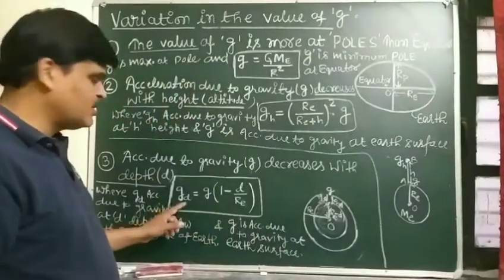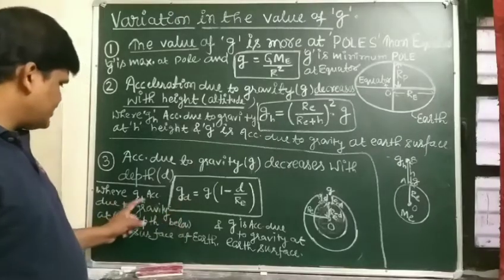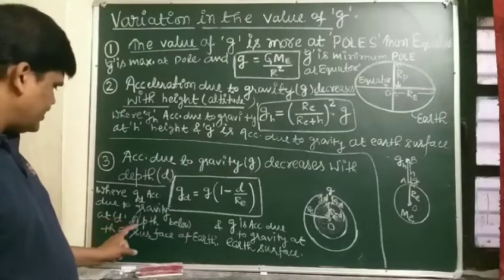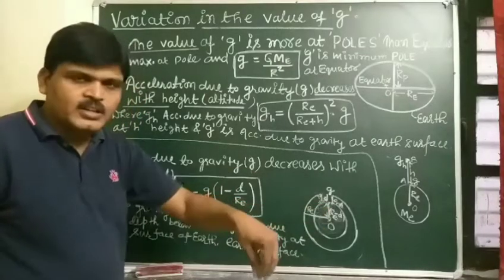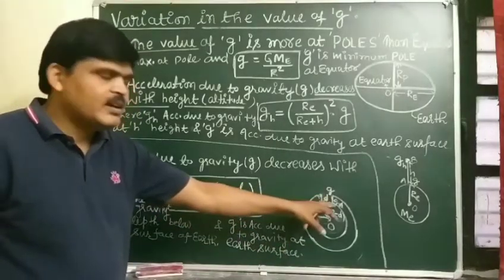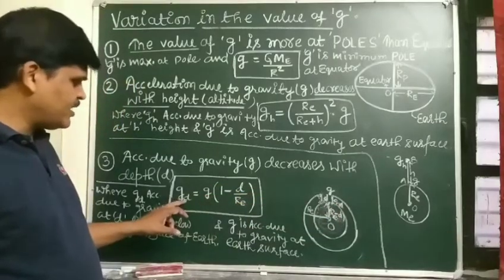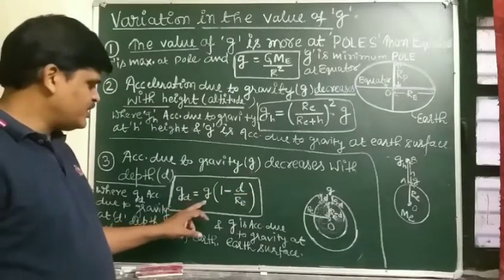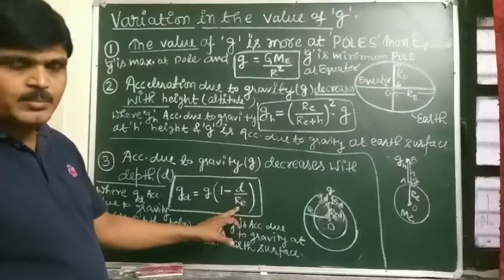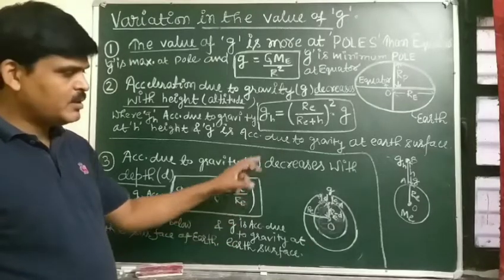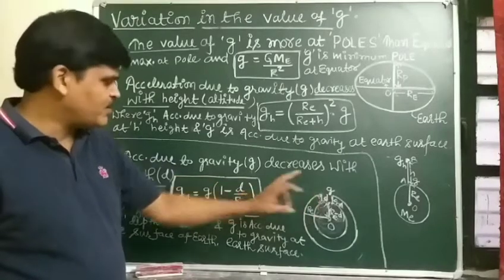So when any object moves to depth d below the Earth's surface, acceleration due to gravity also decreases, and the formula comes out to be g_d, the acceleration due to gravity at depth d below the surface of the Earth, which is equal to g (1 minus d by RE). RE is the radius of Earth and d is the depth below the surface of Earth.